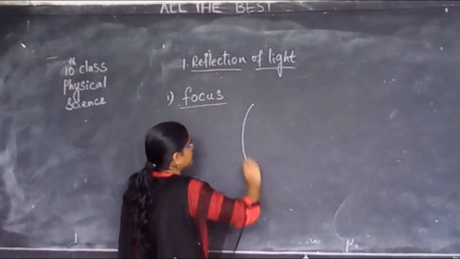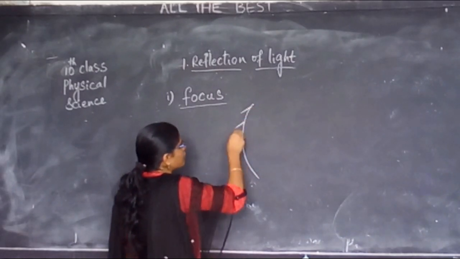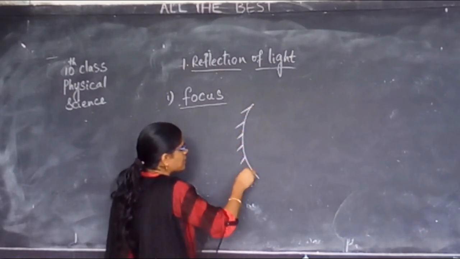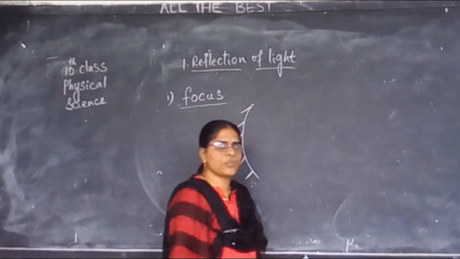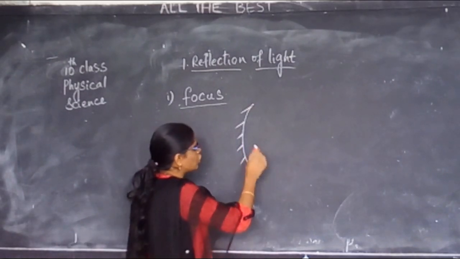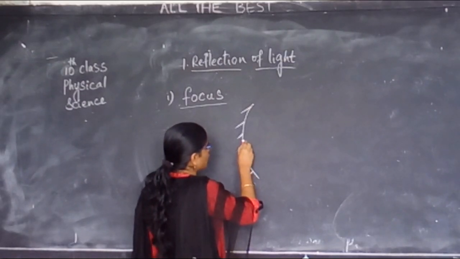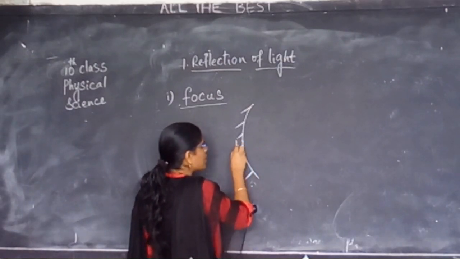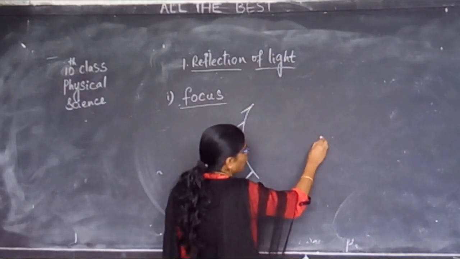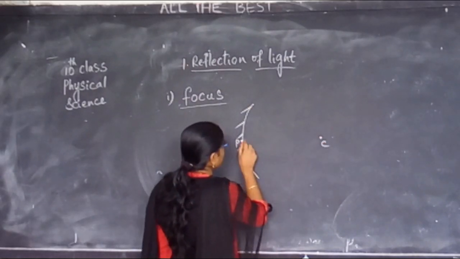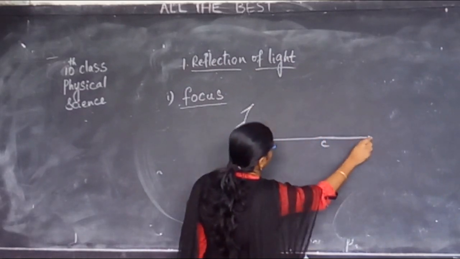Now, we will learn what you mean by a focus. Look at it. Which type of mirror is it? It's a concave mirror. Now on this concave mirror, what is this? Pole of the mirror. Now there is a center of curvature.